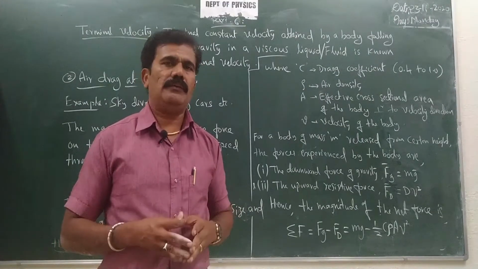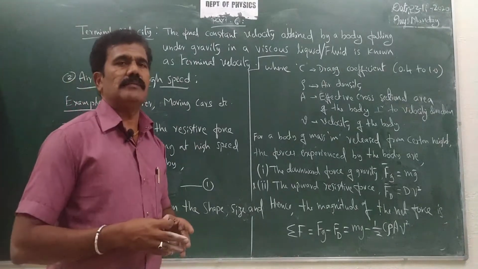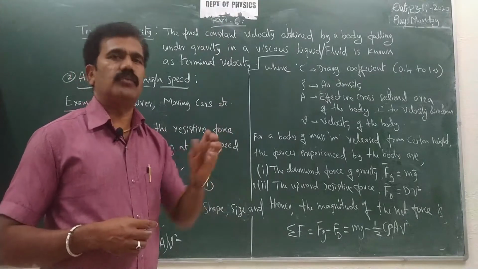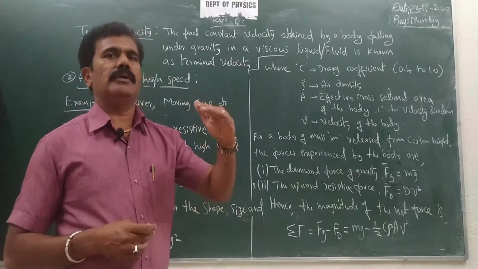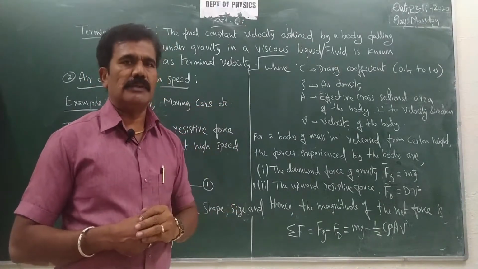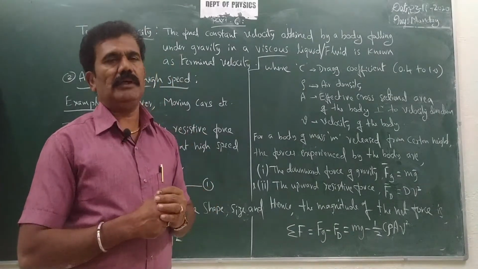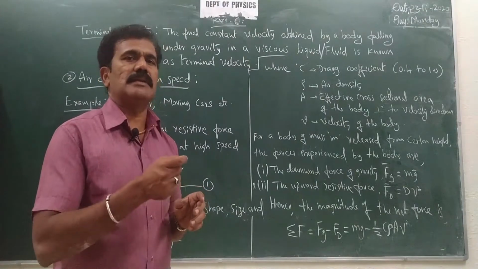So can you define it now? Please go through this definition of terminal velocity again. Any body falling under gravity through a fluid will reach a certain maximum velocity, which is called terminal velocity, right? That is possible only when two forces acting on the body balance each other. It is always experiencing two forces.